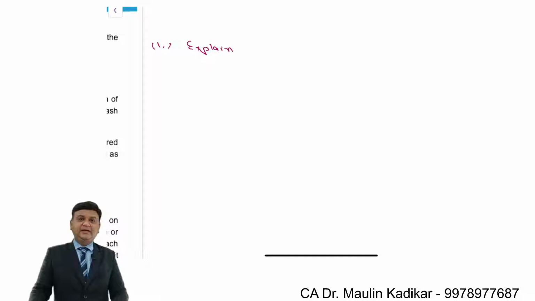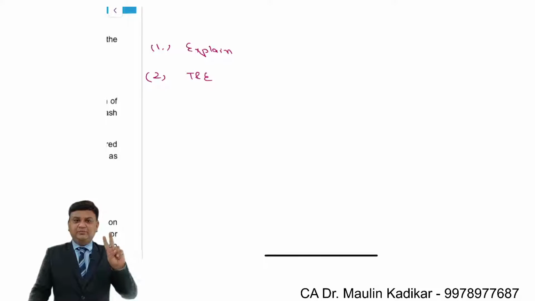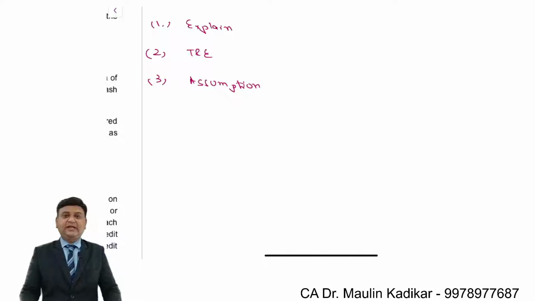It indicates that this is the maximum cost that you can afford for the project, because this is the rate at which we are getting the return. Second, we can say that IRR is calculated using the trial and error method. It means that we compute two discounting rates. At one of them, the NPV would be positive, and at another it would be negative, and then both of them are supposed to be interpolated. Third, the IRR criteria makes an assumption that the internal cash accruals can be reinvested at the IRR rate.